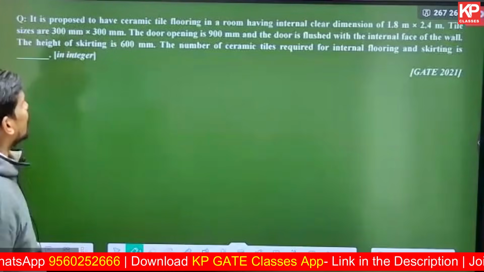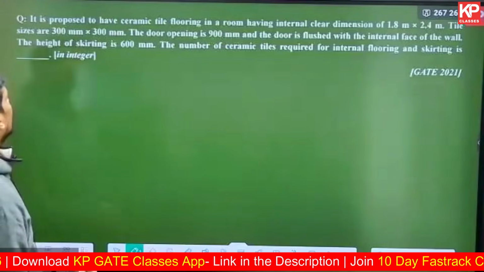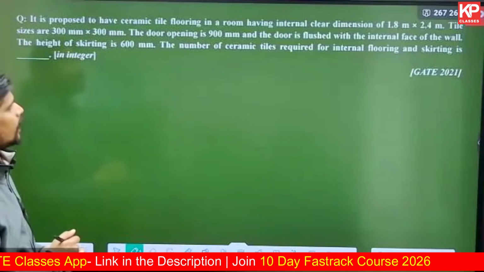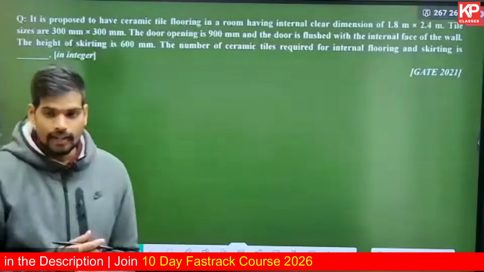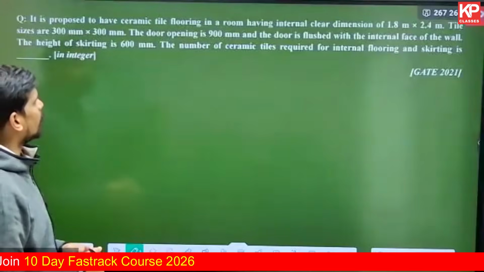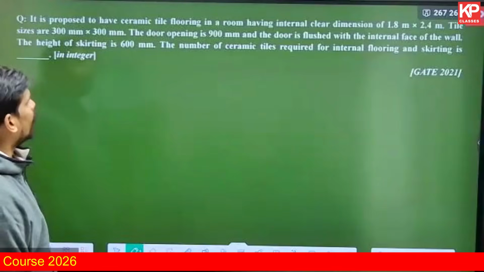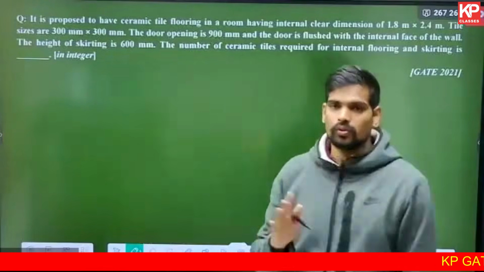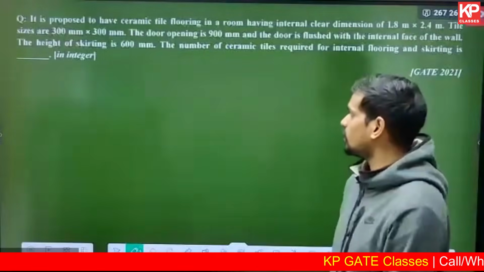It is proposed to have ceramic tile flooring in a room with internal dimensions 1.8 into 2.4. The tile size is 300 cross 300. The door opening is 900 mm and the door is flushed with the internal face of the wall. Height of the skirting is 600 mm. So it's like a dado wall rather than skirting. So it's like 600 mm, 60 centimeter height. Then the number of ceramic tiles required for the internal flooring and the skirting is dash, and they're asking us an answer in integer. So you don't round off to the decimal places here, round off to the closest integer if it is not an integer answer.